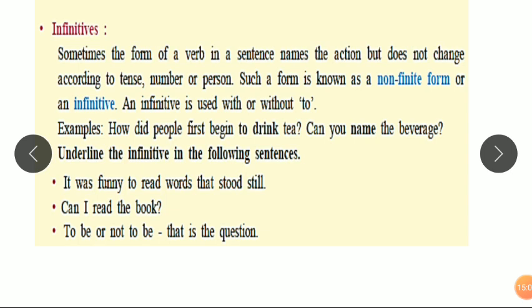Infinitives are normally attached with a to, not always, but normally, and it is attached with a helping verb. For example, here: Can I read the book? Can is a helping verb and read is a main verb. It comes as an infinitive in the sentence.